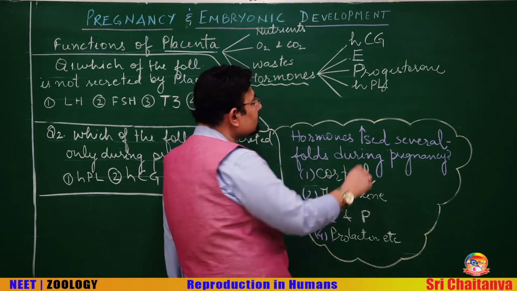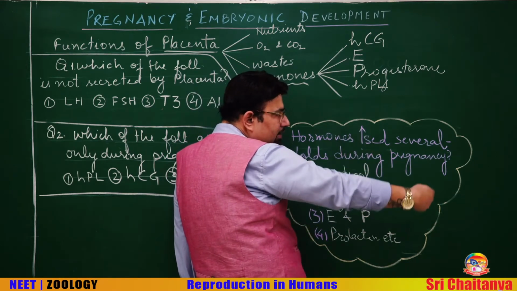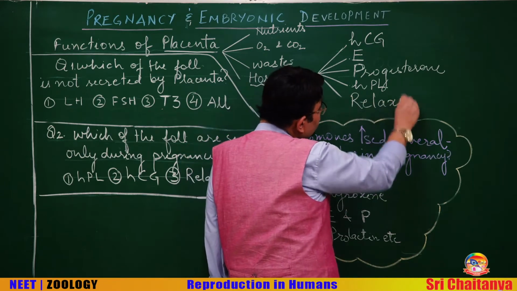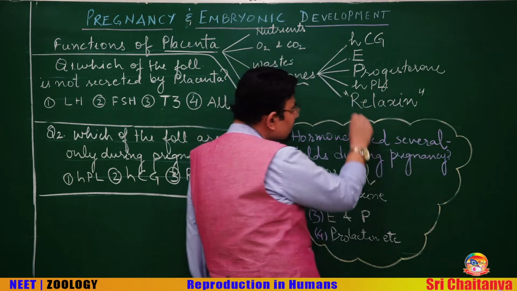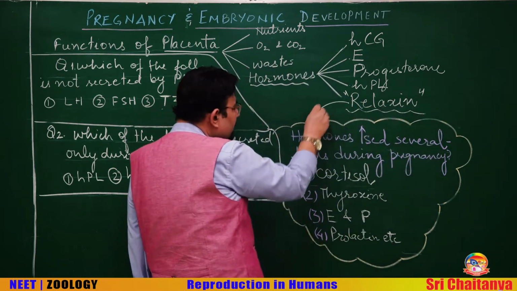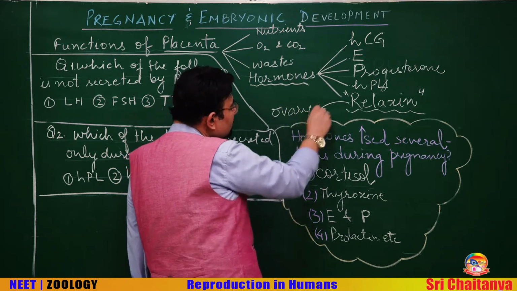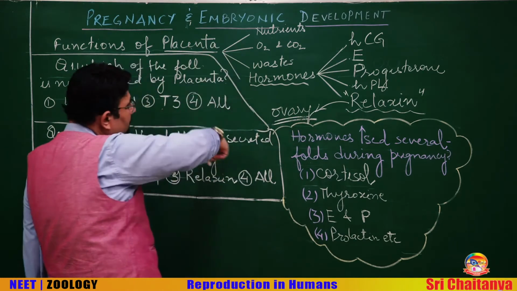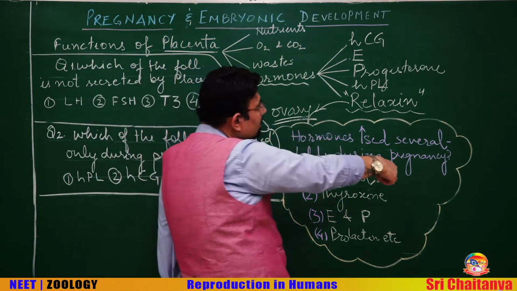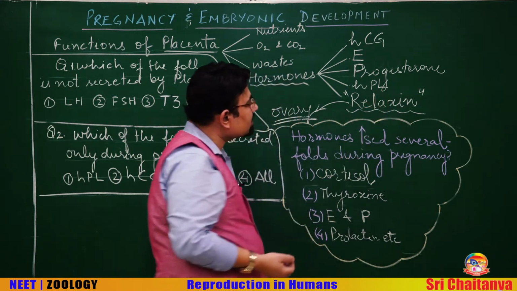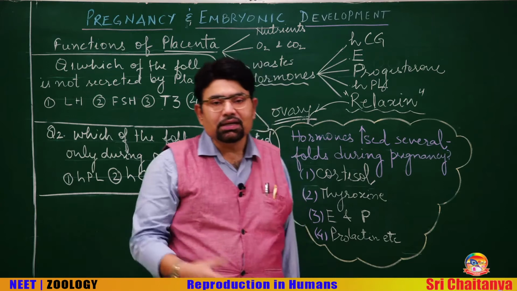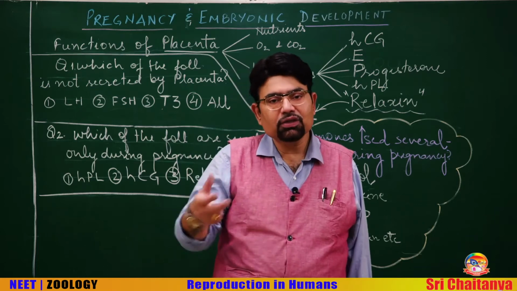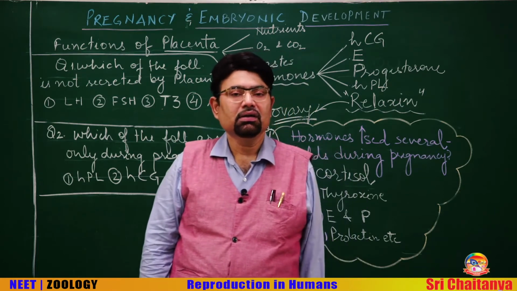and in the later months of pregnancy, in the last few days of pregnancy, there is a hormone produced called relaxin. Not to forget that this relaxin is also produced by the ovaries. It is produced by the ovary as well as the placenta. Relaxin is produced in the later part of the pregnancy, and as the name indicates, it relaxes the ligaments of the pelvis. It relaxes the symphysis pubis so that the head of the fetus can pass.